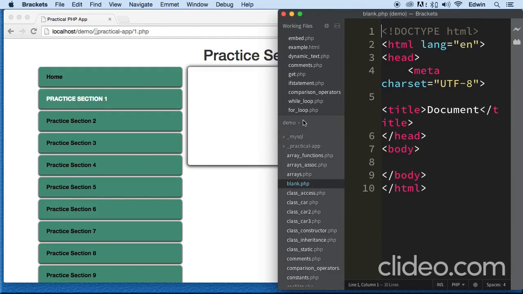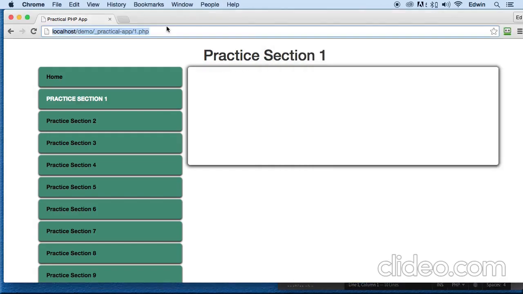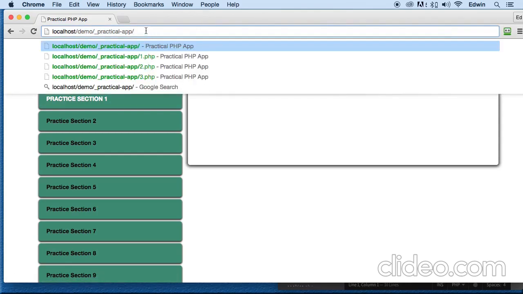Once you drag the demo into your code editor, you should have access to it. If not, just go to the first page here, underscore practical app, and click here and you are there. It takes you to the home page once you type in practical app. Boom, click it and you're in the home page.